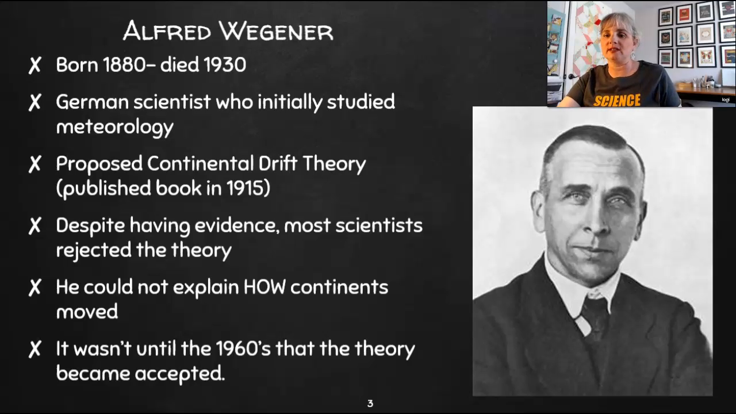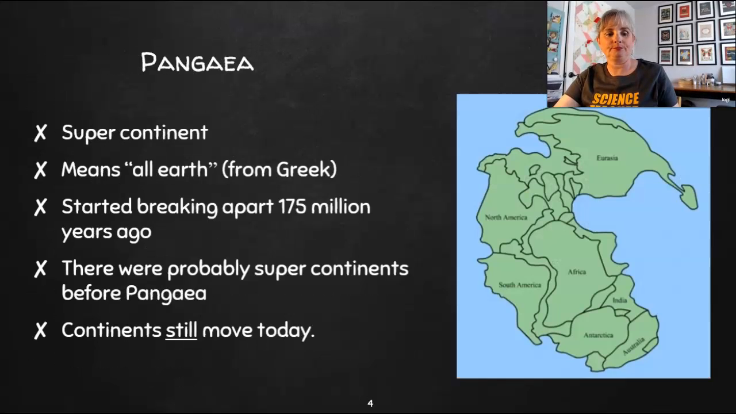And one of the reasons that they did that is that he could not explain how the continents actually moved. Even though he had evidence that they did, he didn't know how they moved. It wasn't until the 1960s that the theory became accepted, and he died in the 1930s. So this was about 30 years after his death.